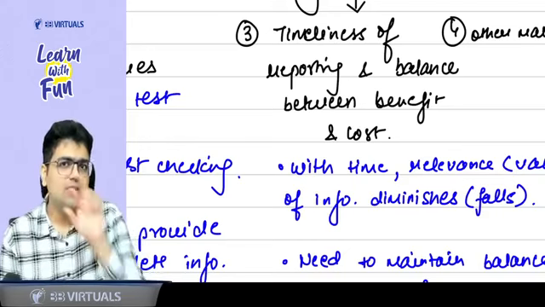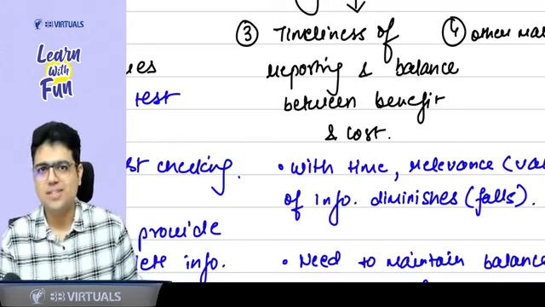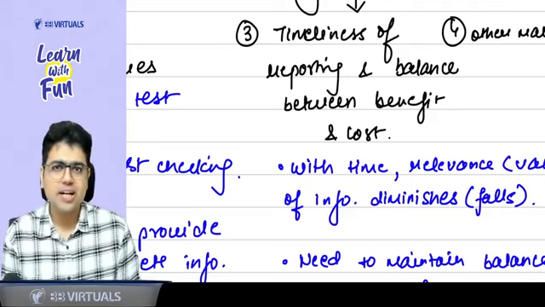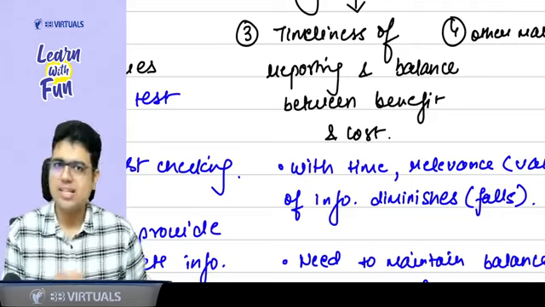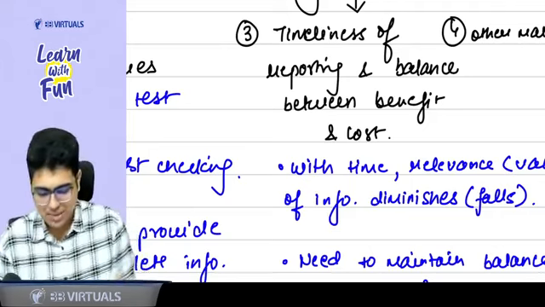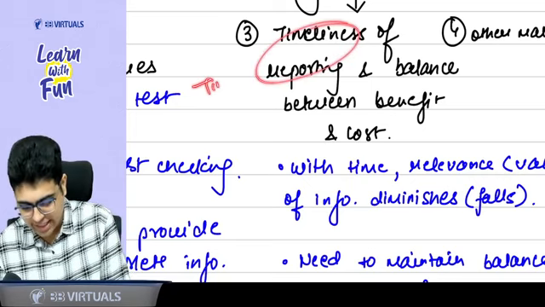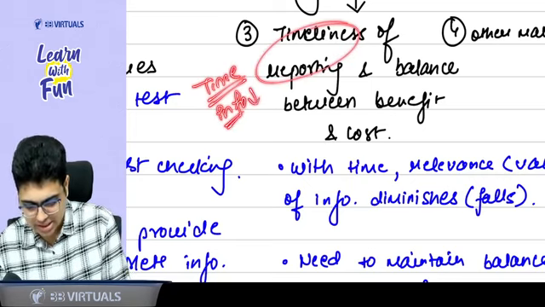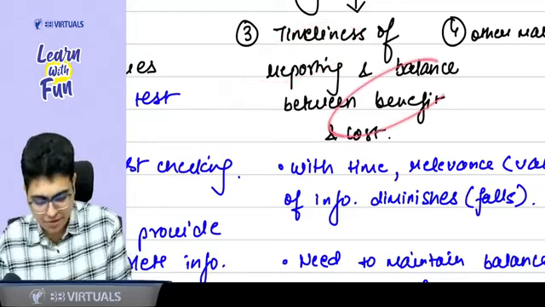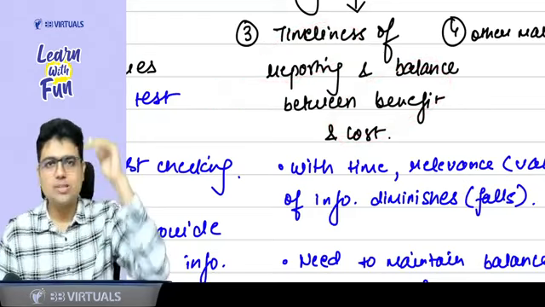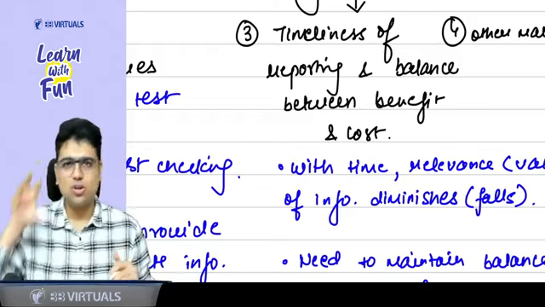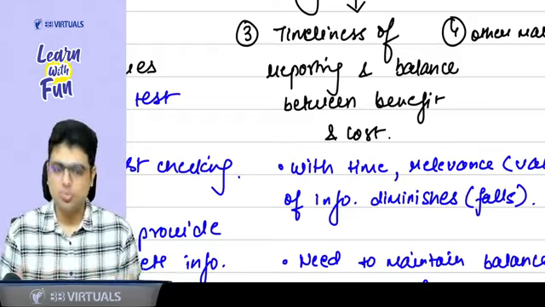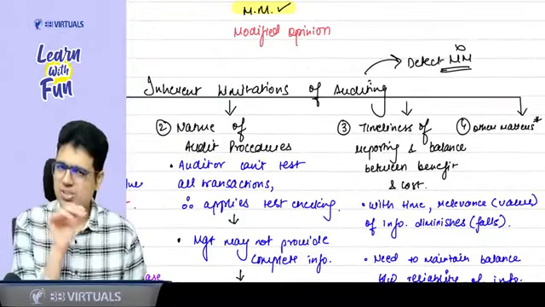Now, sir, if the controls are not effective this year, if the processes have changed this year, it can affect your audit opinion. And this is another limitation. So timeliness of reporting means that with time, the things can change and the value of the information comes down. Balance between benefit and cost means that to save the cost, you may reduce your audit procedures, and because of the reduction in audit procedures, you may give a wrong opinion. So these are the basic things that you just need to understand.